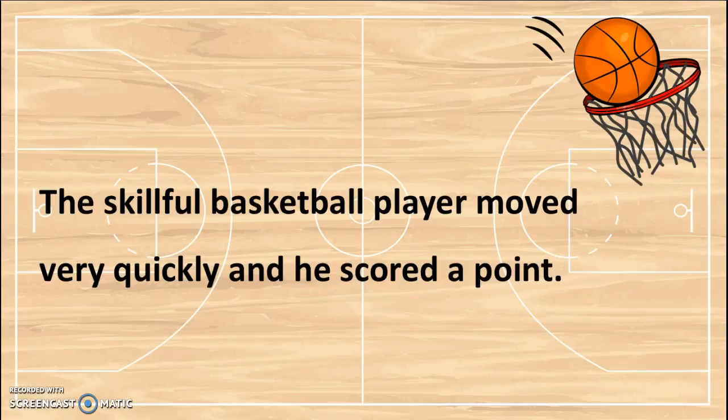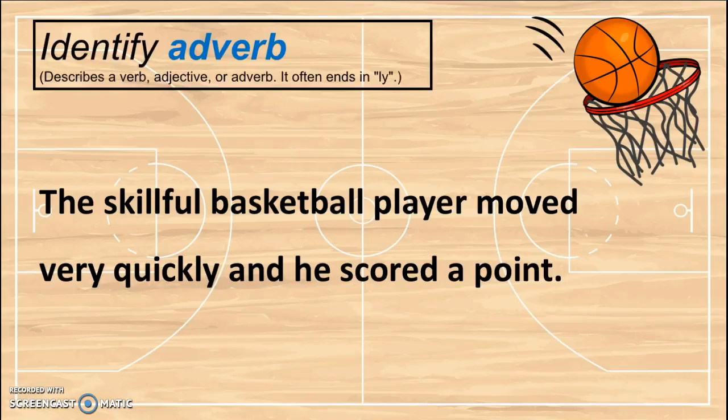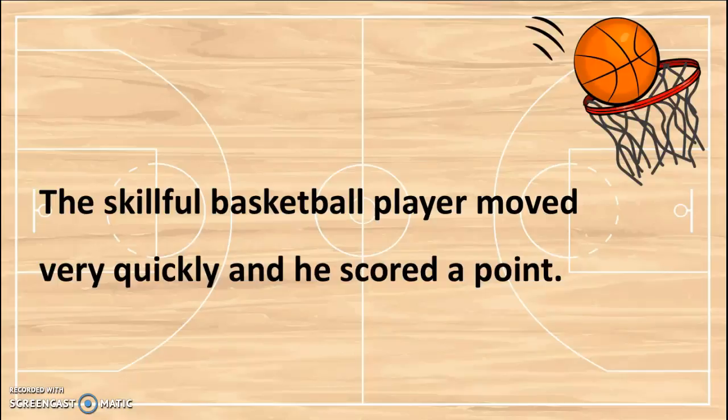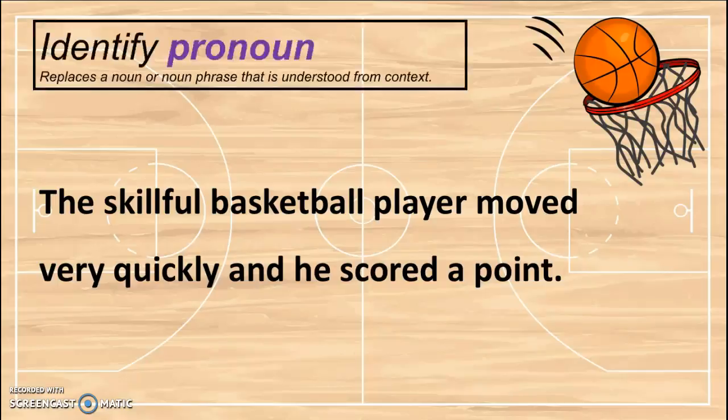Let's look at this sentence again. Let's identify the adverb. It describes a verb, adjective, or another adverb. Very describes the movement of the basketball player. Very. Next, let's look at the pronoun. The he over here replaces the noun phrase, the skillful basketball player.